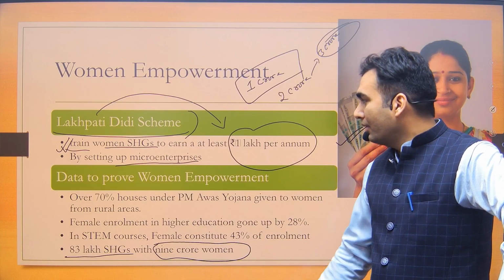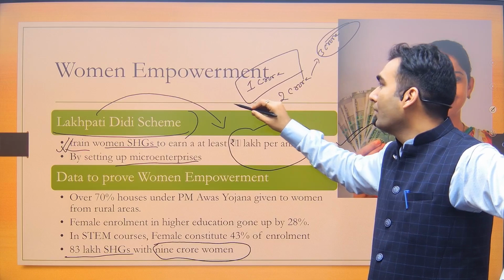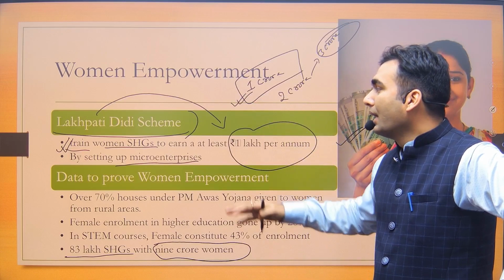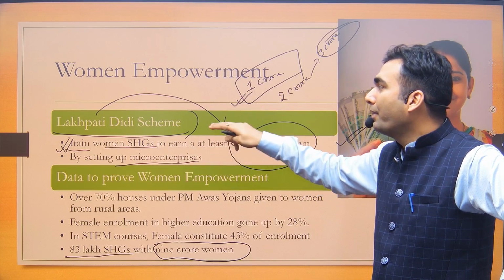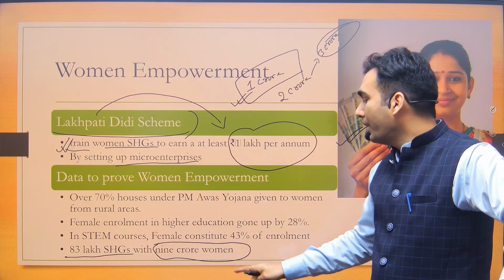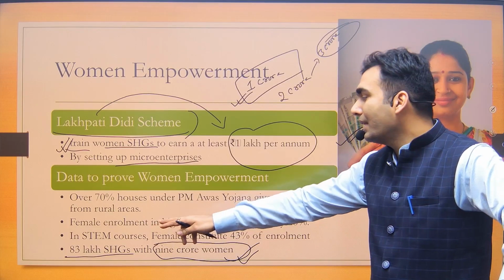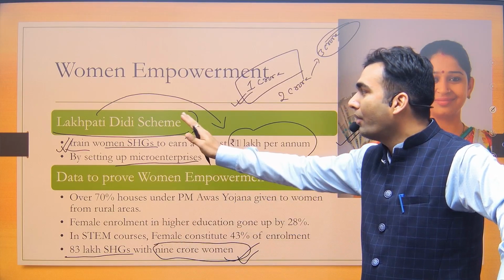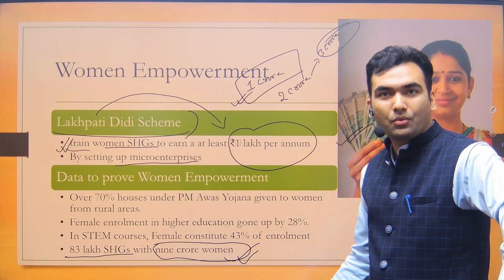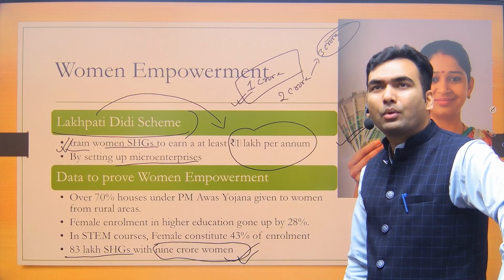Okay, so it is still not clear whether all these 1 crore women who have become Lakpati are those who have benefited from this scheme only, or it also includes those women who have already benefited from SHGs. Because all these 83 lakh SHGs have not been formed after this scheme was announced. So maybe the details will come in a few days. You have to look into that.